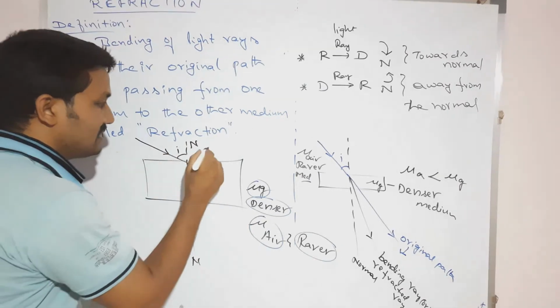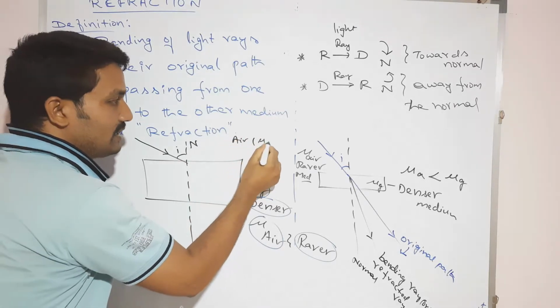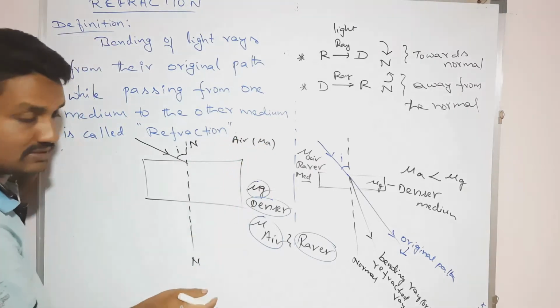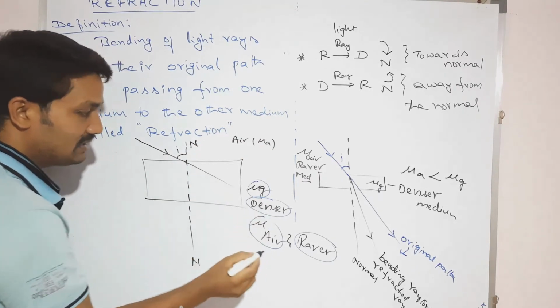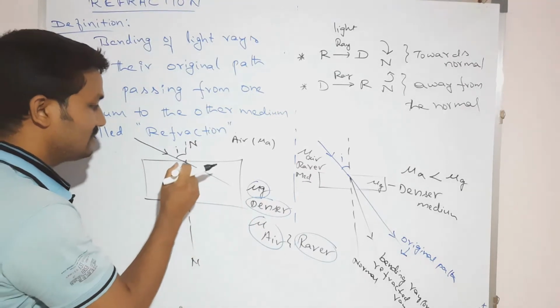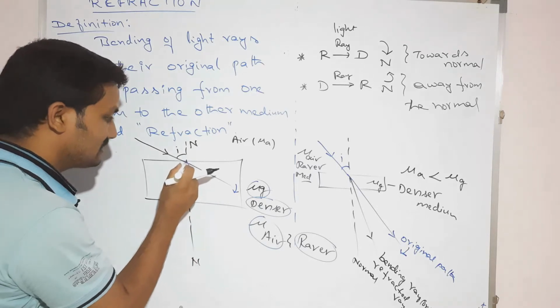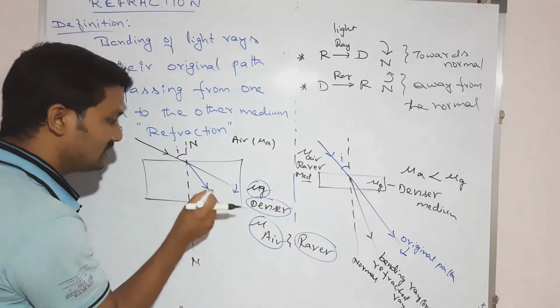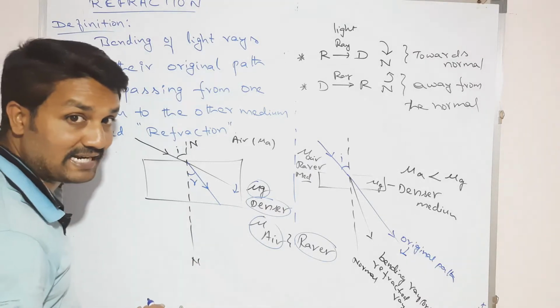Here this is the rarer medium, air, mu a, and here this is mu g. Rarer to denser means it does not follow the original path, but bends towards the normal. Up to here it is bending towards the normal, and this is called the refracted angle.